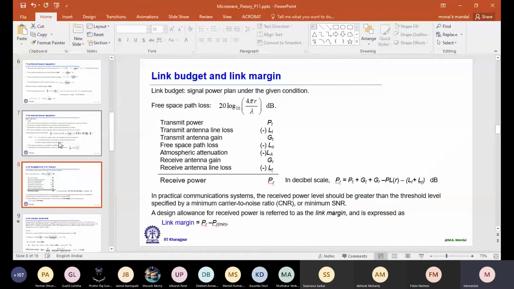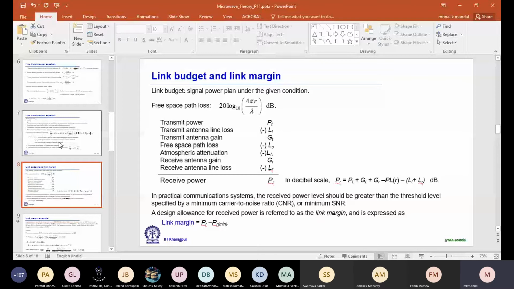Transmit antenna gain: the higher the gain, the more the received power increases. We denote it by a plus sign. Free space path loss, this expression, let us represent it by L naught. It is a loss, so a minus sign. Atmospheric attenuation, minus LA. Receive antenna gain, GR, is plus, and receive antenna line loss is minus LR. So if we know all these parameters, then we can calculate the received power PR.